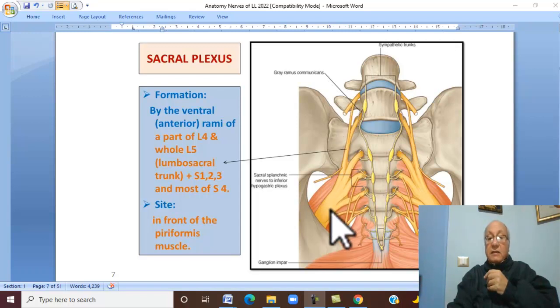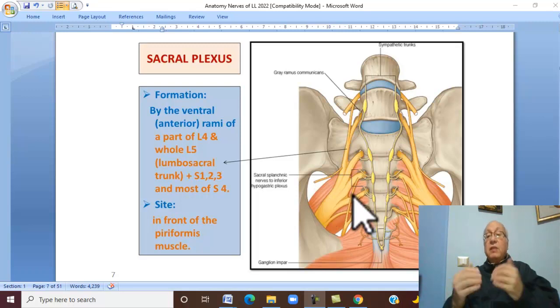Therefore, behind the sacral plexus there is the sacrum and piriformis. In front of the sacral plexus there are the rectum, lower part of the sigmoid colon, ureter, and branches of the internal iliac vessels.